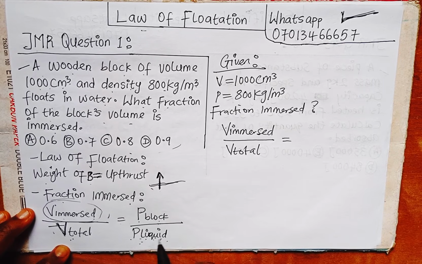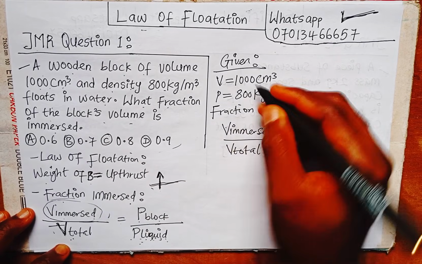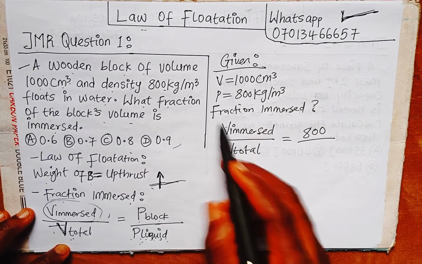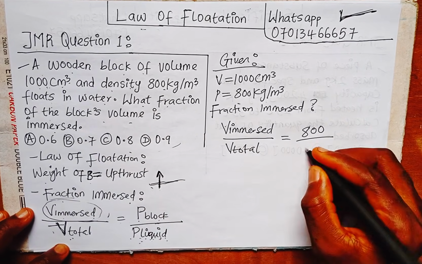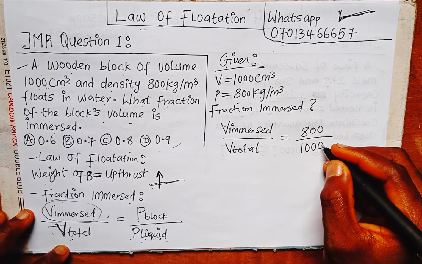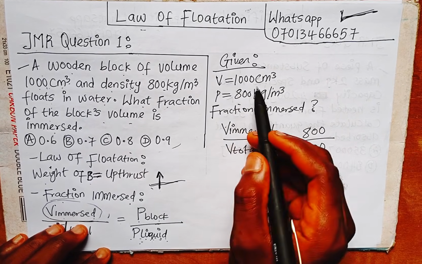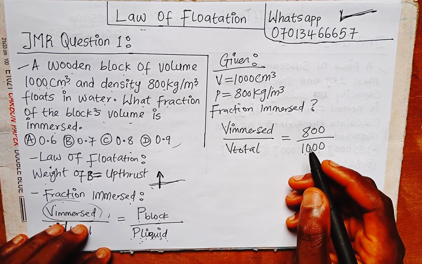We are going to insert it. What is the density of the block? 800, over the volume of the liquid, which is 1000 cubic centimeter. This is the shortest cut to solving this. We don't have to convert here. When you are solving under the law of flotation, no need to convert. Just solve directly and get your answer.